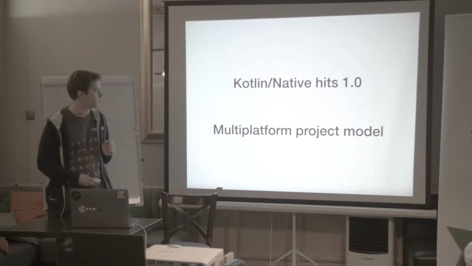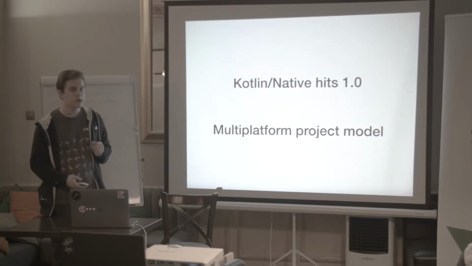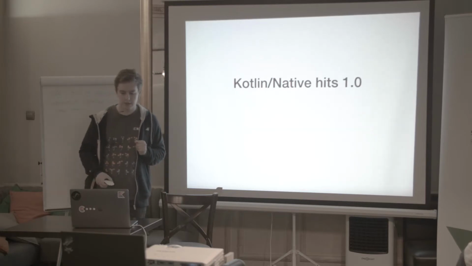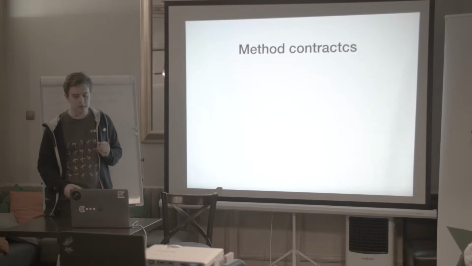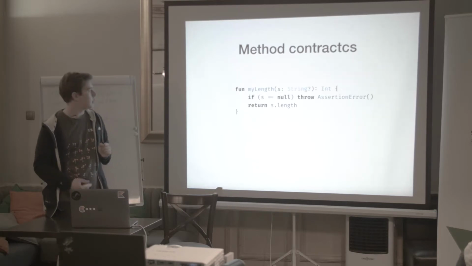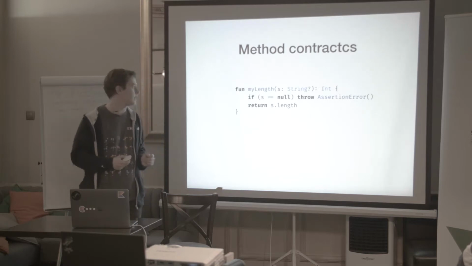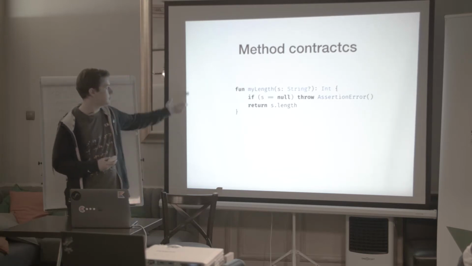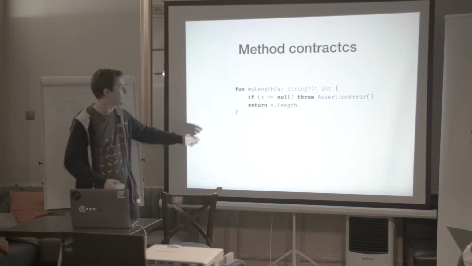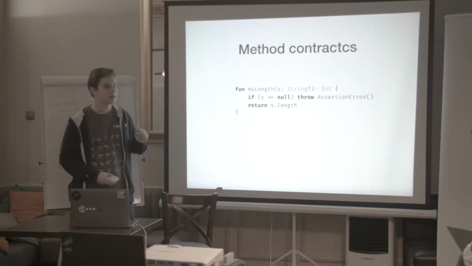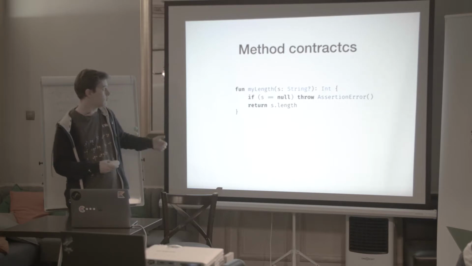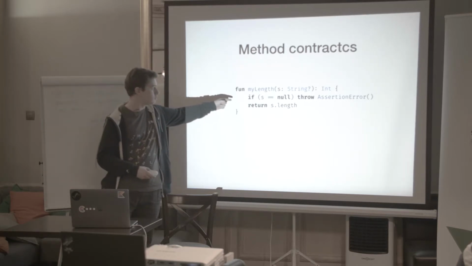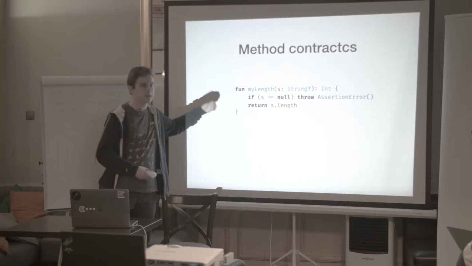What is more in Kotlin 1.3? There are two new experimental features. The first one is contracts. As you probably know, Kotlin has something called smart casting. For example, this code works. Even though s is marked as a nullable string, the compiler knows that if s was null, this line actually cannot be reached.